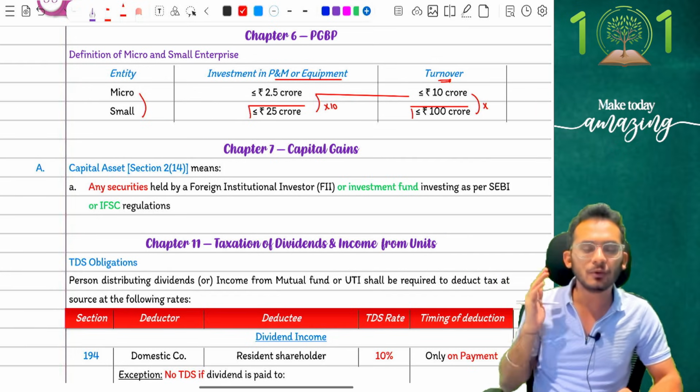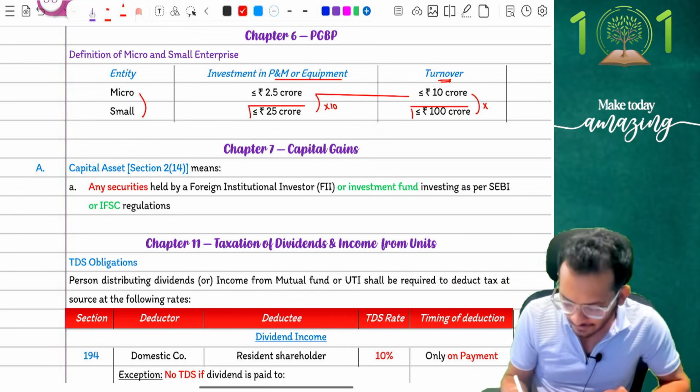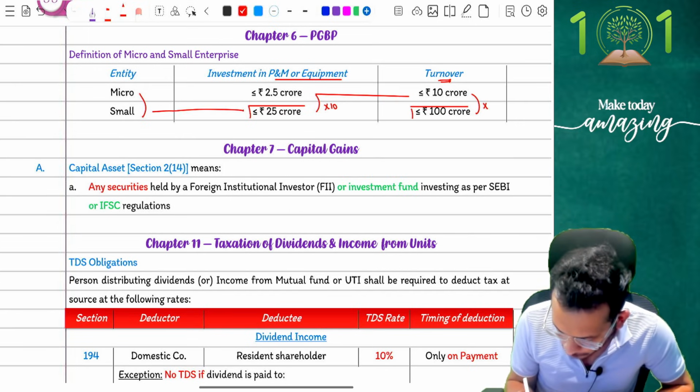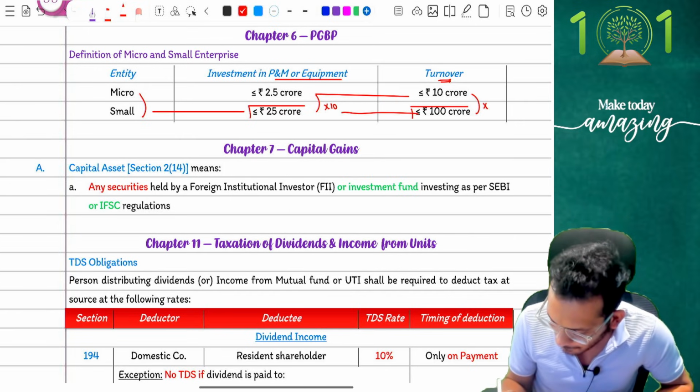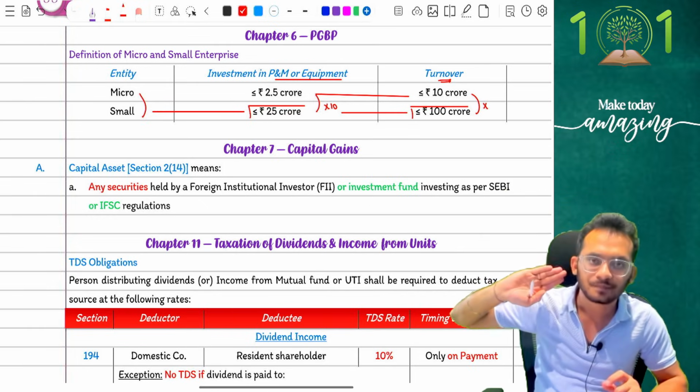Answer is no. If you think about it, I can simply tell you for your examination, remember the fact that if you are going to have an investment up to 25 crores and a turnover up to 100 crores, then in that case, you are going to be an entity which is covered. Simple, straightforward. Correct?